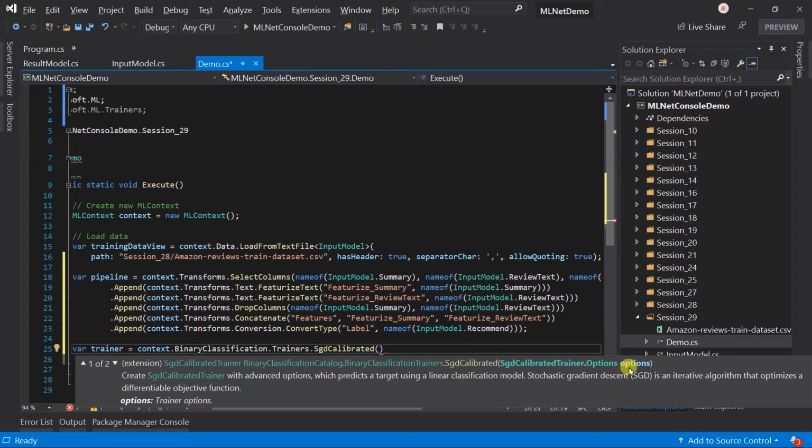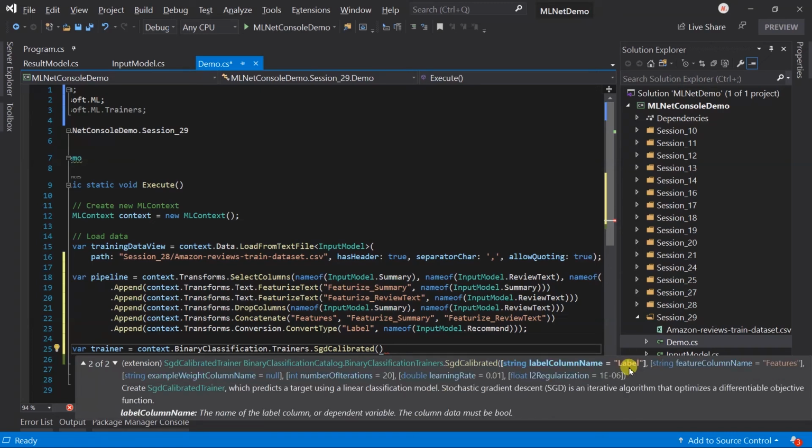There are two overloaded methods. In fact, every trainer method has two overloaded versions. The first will take an instance of the options, in which we can set various options for that algorithm and the trainer. And the second is like a helper method. It just takes a few important parameters only. Internally, this method will also create an instance of the options and call the above method. Till now we have used the helper methods.